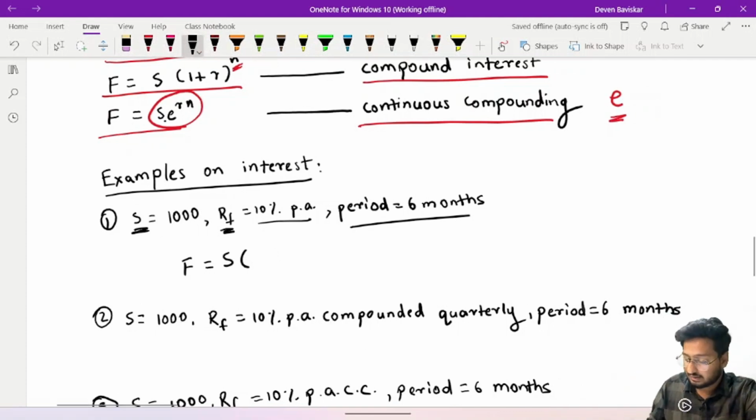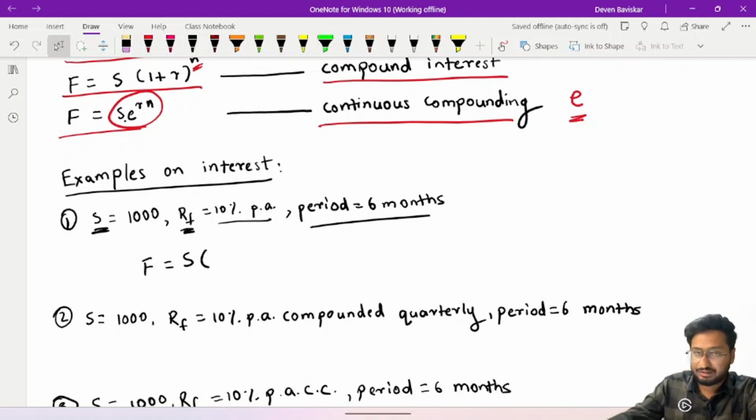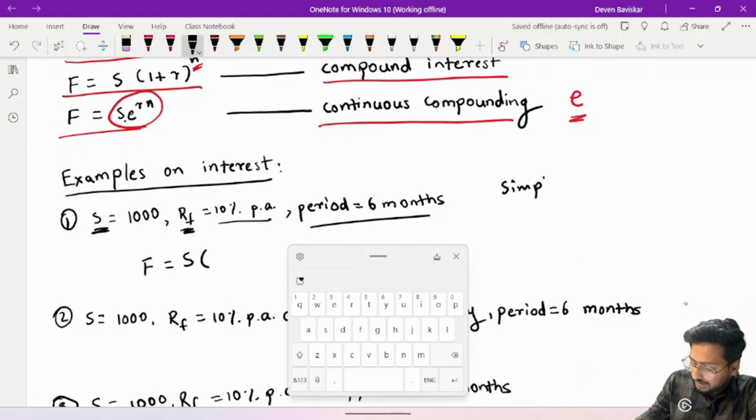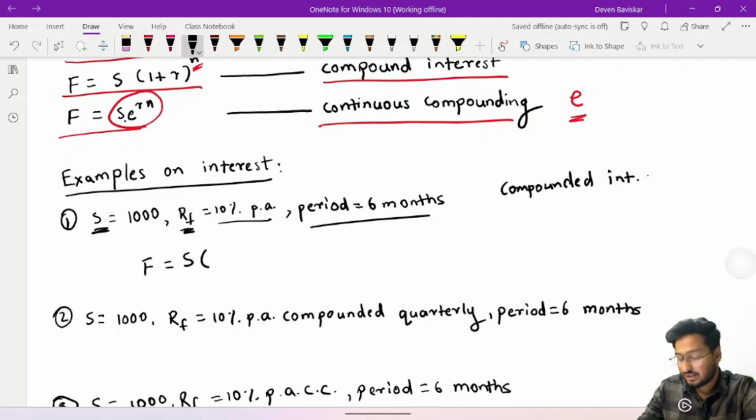One more thing that I want to tell you. Please remember this. One, in the question they might mention that the interest is compounded. In that case, you have to use the compound interest wala formula.